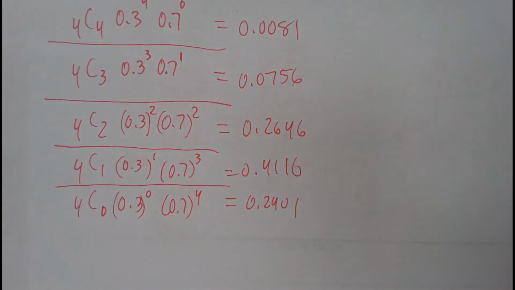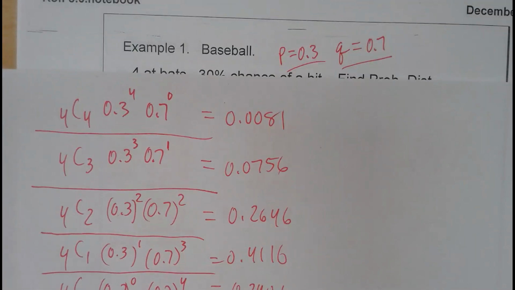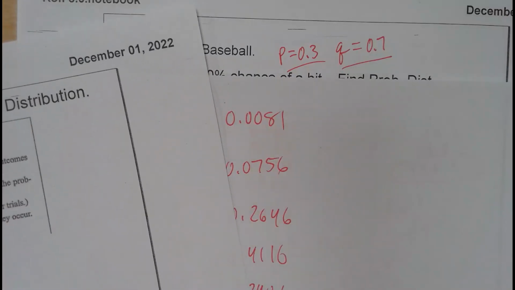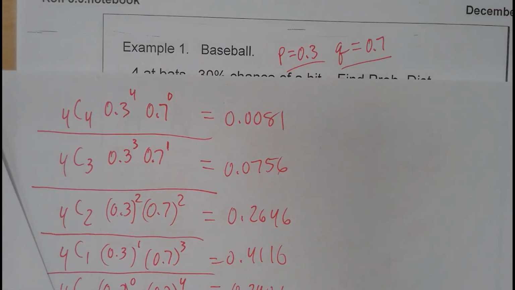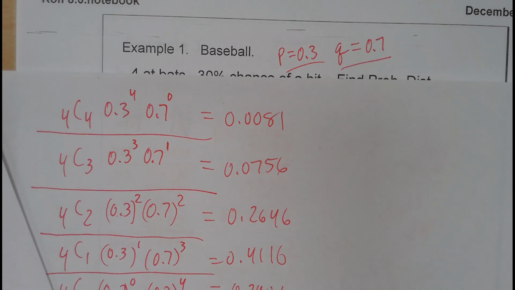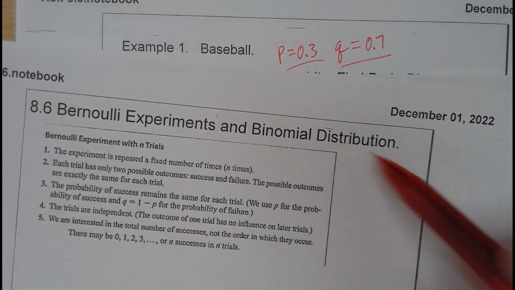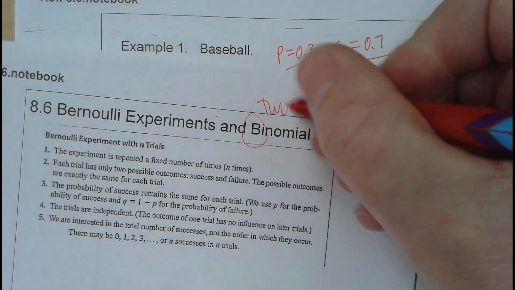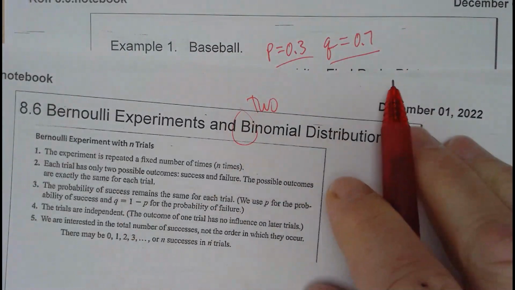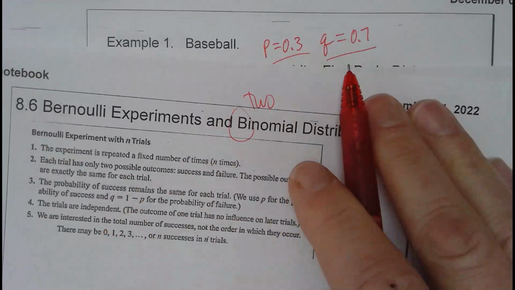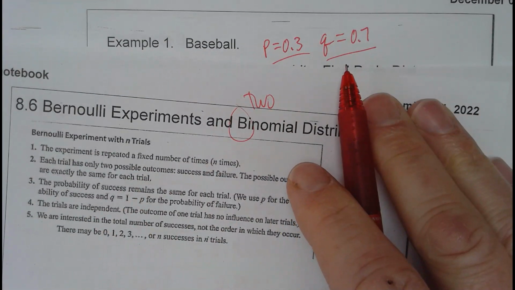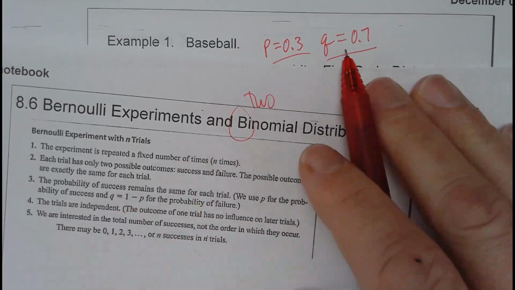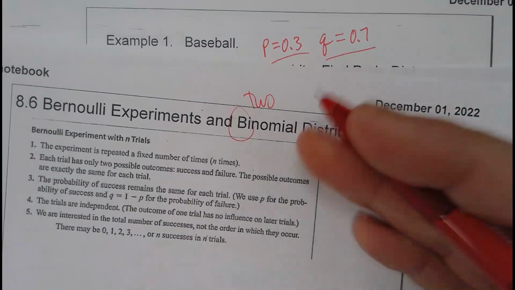Now, since this is a probability distribution, which is the name of this section, it's called the binomial distribution. All right, I got my fruit delivery from the ag people, so I had to pause my video for a second. So this is called the binomial distribution. Bi means 2, right? So something's going to happen or something's not going to happen. So I'm hitting the ball, I'm not hitting the ball. The ball goes through the basket, the ball doesn't go through the basket. It's just things that are either yes or no, right?